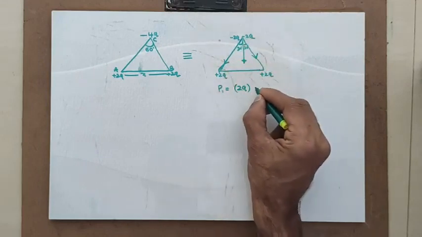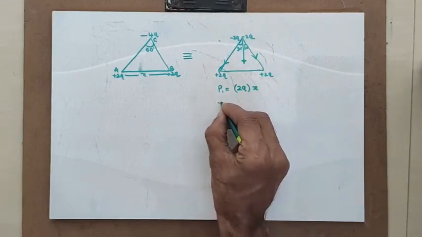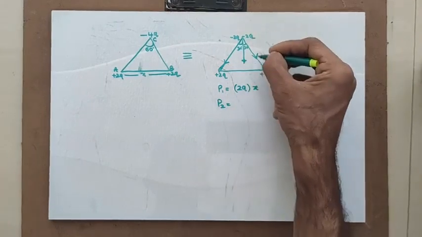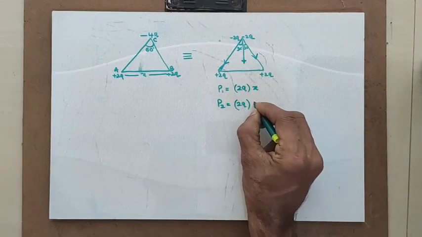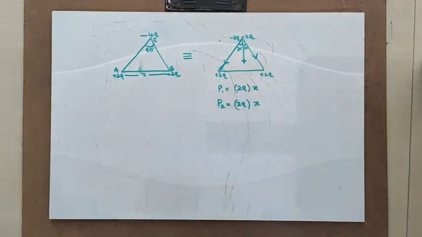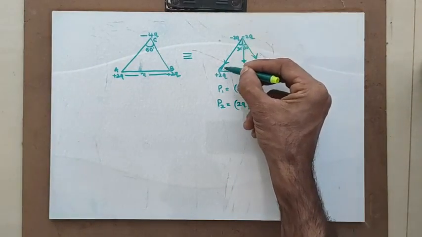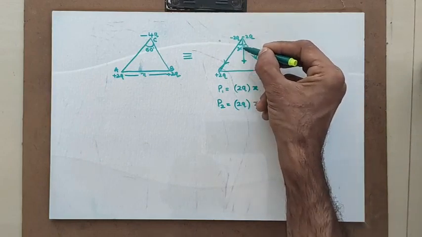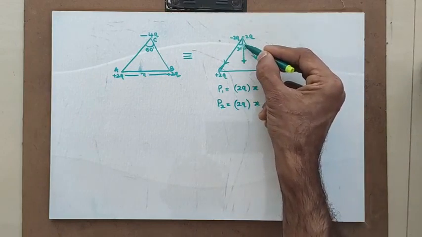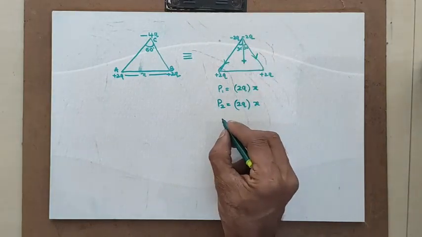The distance between them is x. The second dipole moment, because of minus 2q and plus 2q, will again be charge into distance x. But the dipole moments are in different directions, so I have to find the vector sum. Otherwise you can apply the cosine rule.